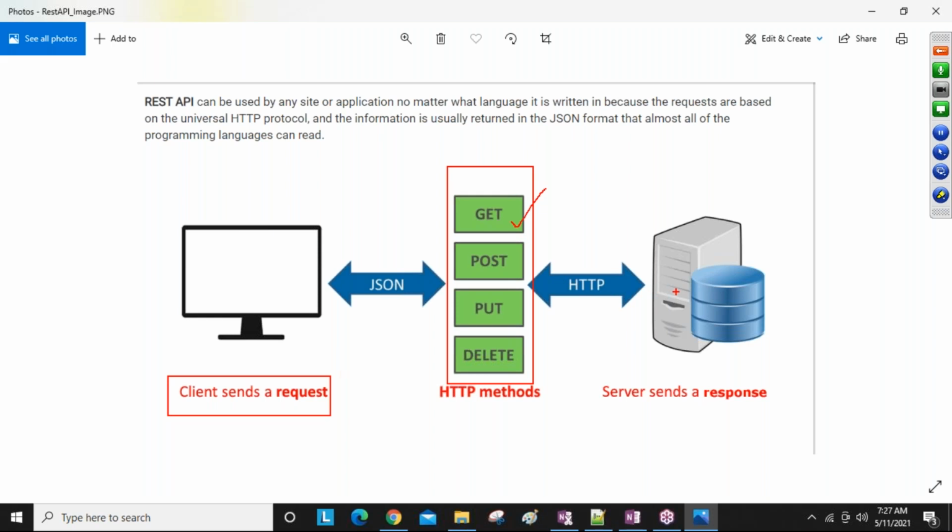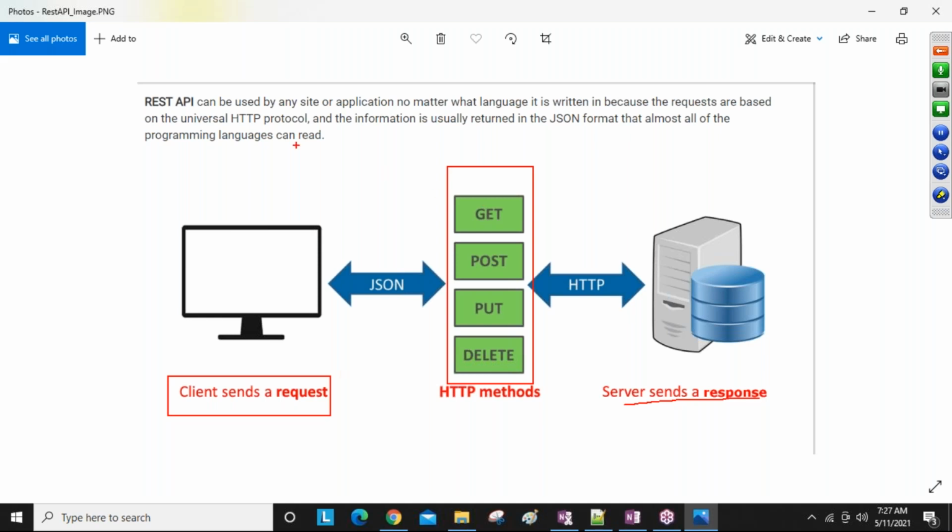Our Django application is nothing but a server, guys. So we communicate to the server, get the data back, and that data is given back again. So there are bidirectional arrows there, guys, meaning sending and getting. When the client sends the request, the HTTP methods receive that request and perform that action on the server. Finally, the server sends a response to the client.